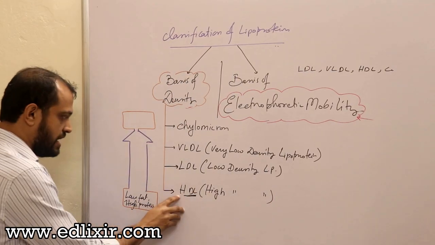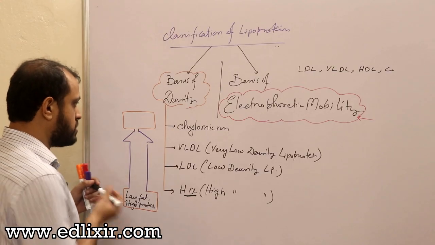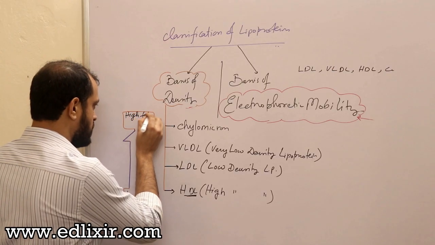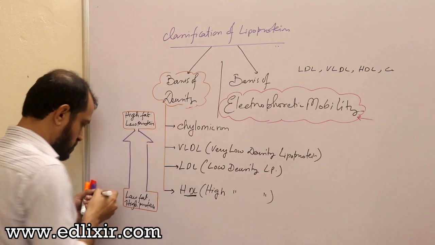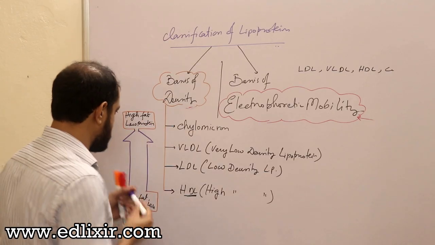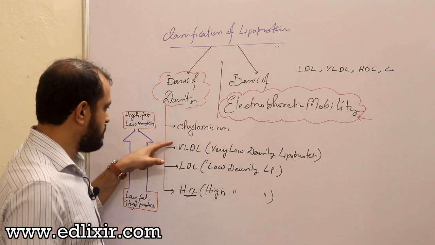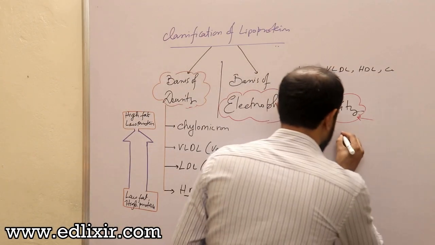So HDL has low fat and high protein, and at the top we have high fat and low protein content, right? Now you need to understand a very different perspective here. Listen with all your attention.